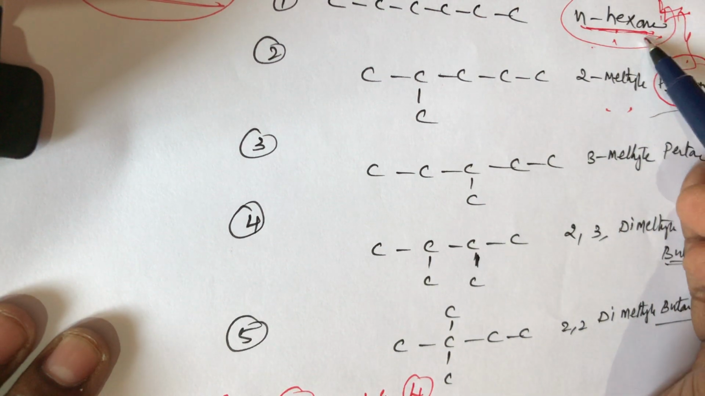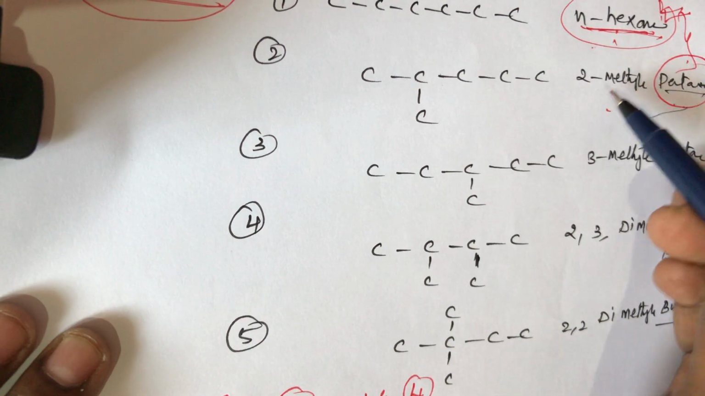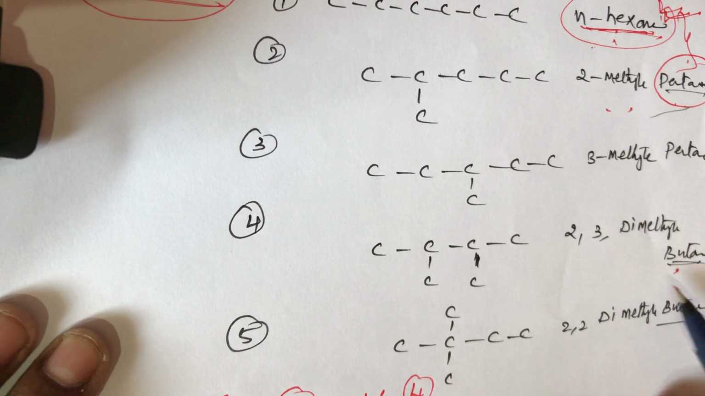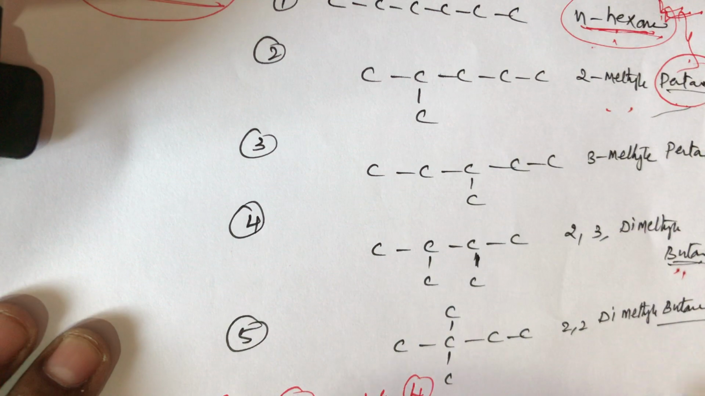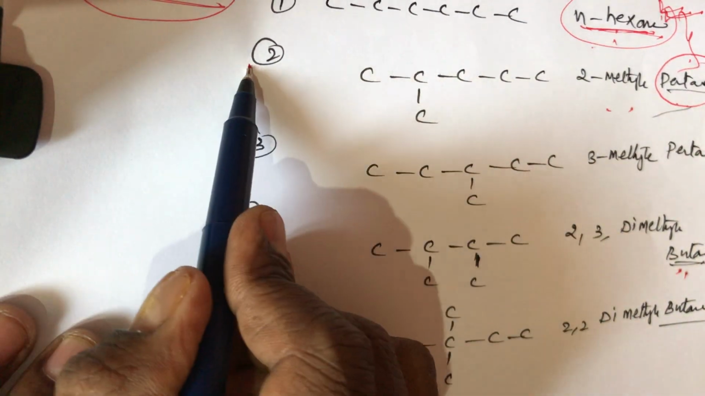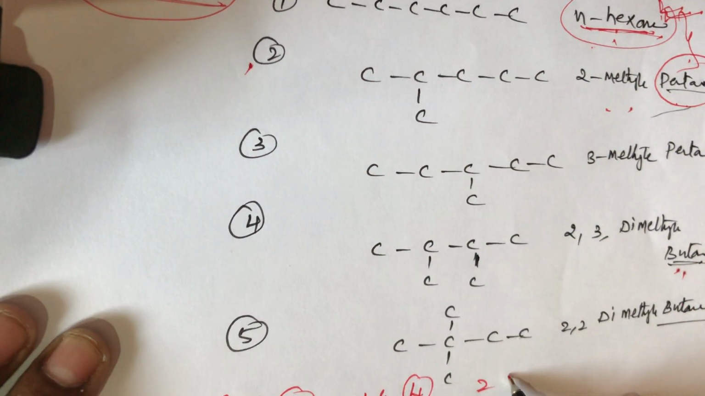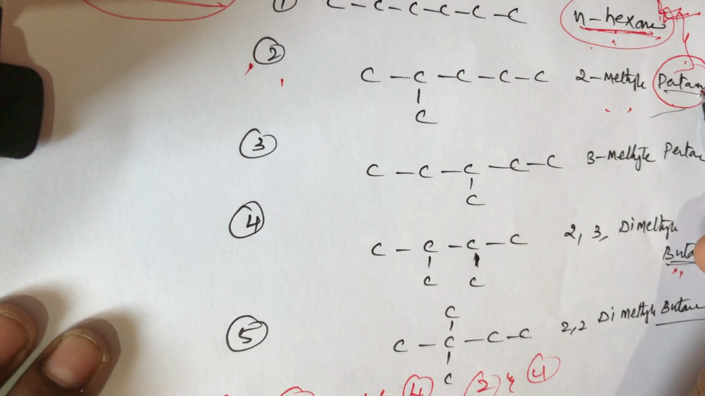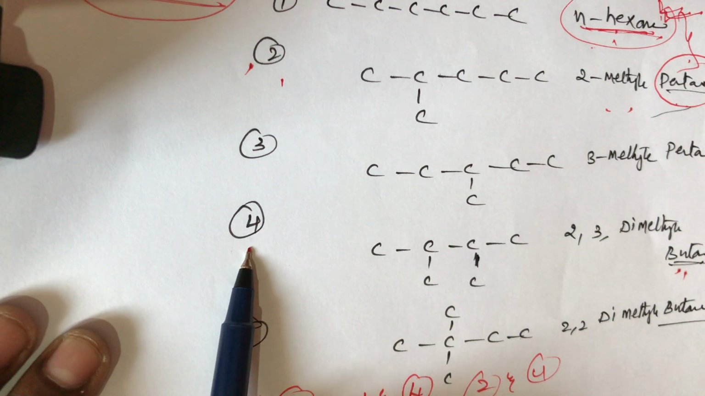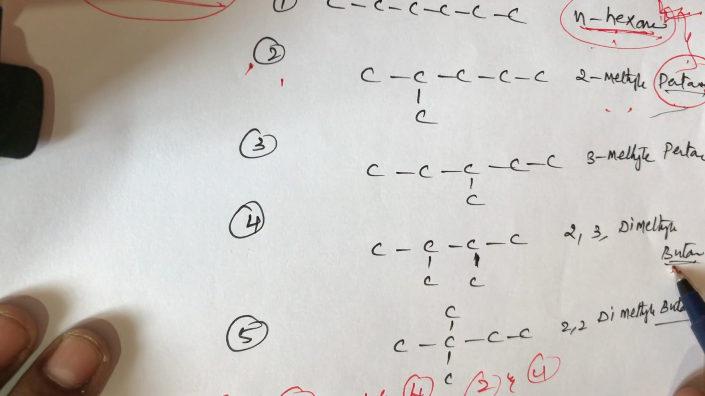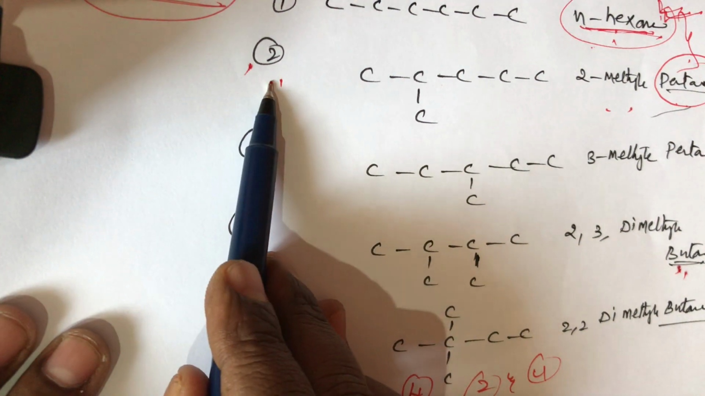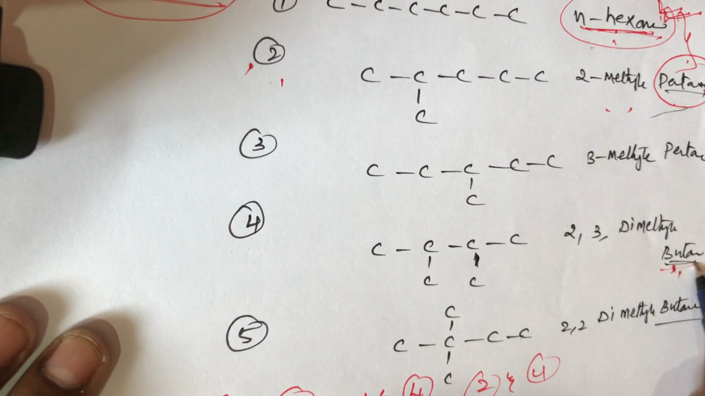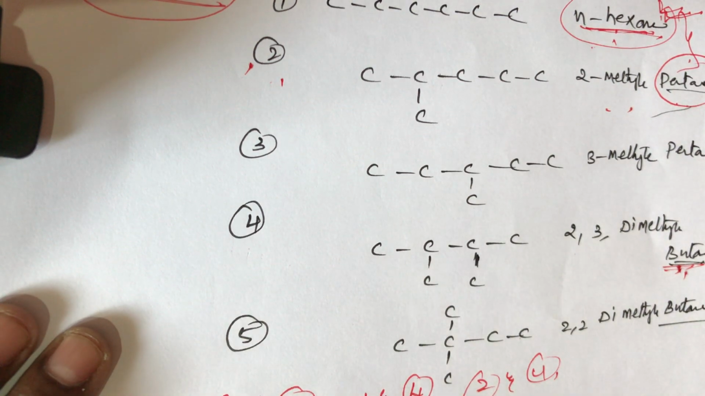And 1 and 4 also exhibit chain isomerism, because the first structure is hexane and the fourth structure is butane. And 1 and 5, and 2 and 4 also. The second structure is 2-methylpentane and the fourth structure is 2,3-dimethylbutane. So 2 and 4 exhibit chain isomerism.